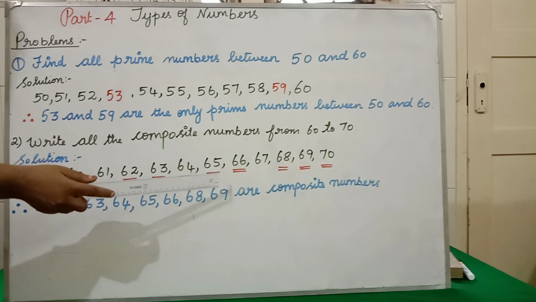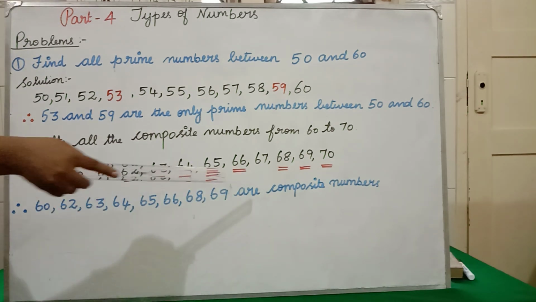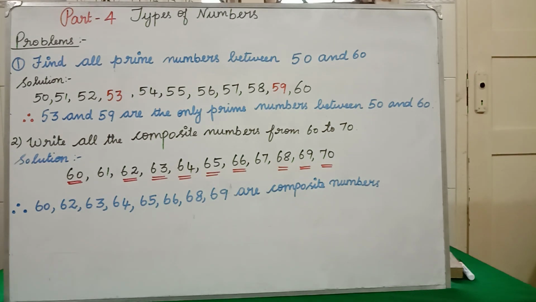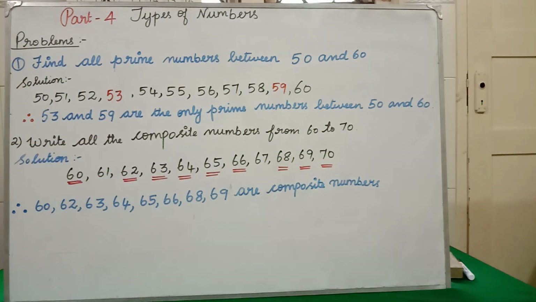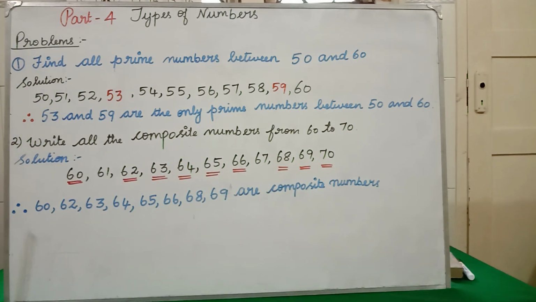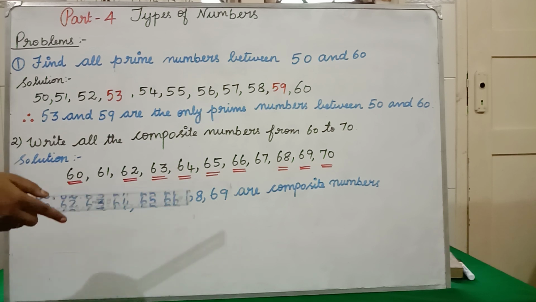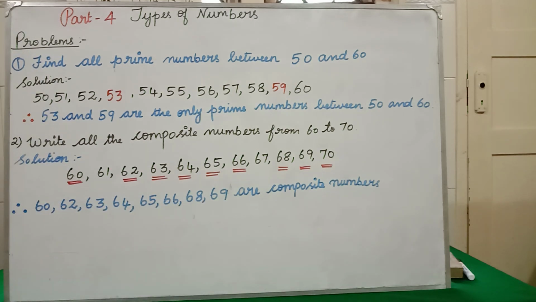Similarly, 64, 65, 66, these are composite numbers. If you consider 67, it is having only 2 factors, 1 and the number itself. So 67 is a prime number, it is not a composite number. Clear? So 68, 69, 70, therefore 60, 62, 63, 64, 65, 66, 68, 69, 70 are composite numbers. Clear, students?